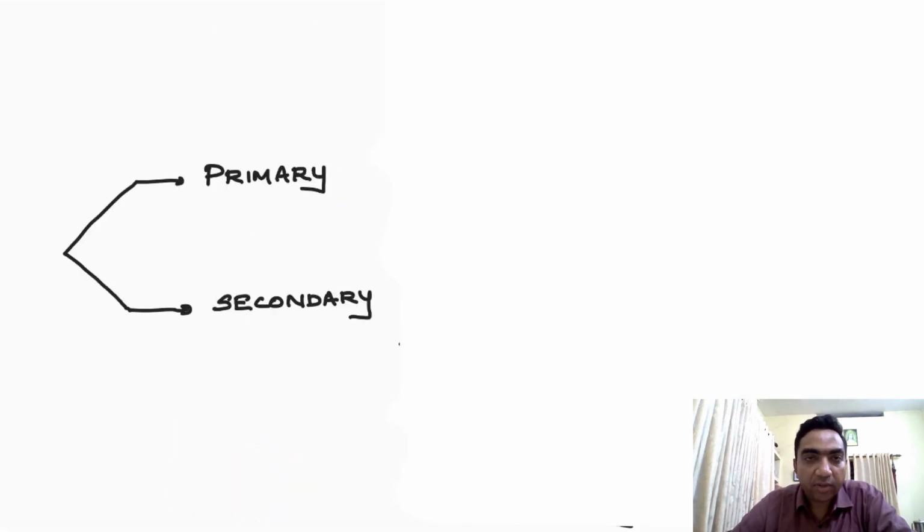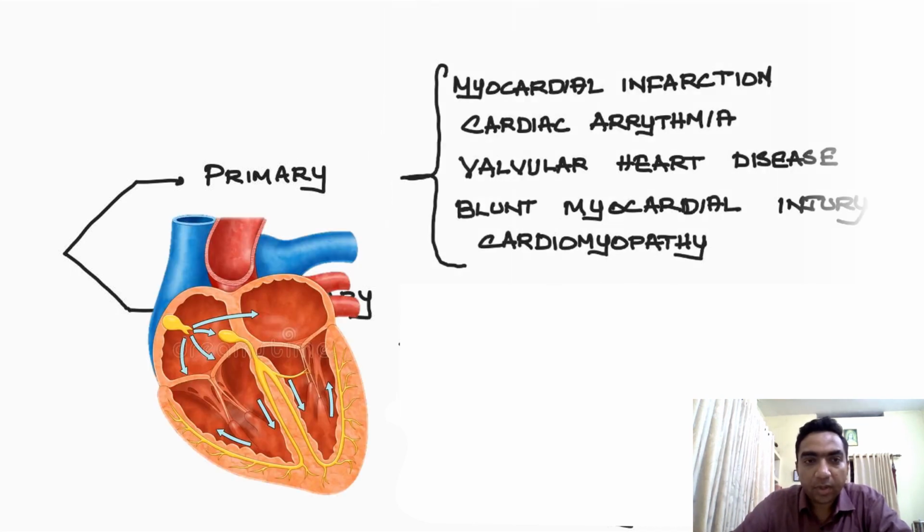What are the causes for cardiogenic shock? It can be either a primary cause or a secondary cause. Primary cause is a problem with the heart. Secondary cause, the heart is not working due to other causes. The primary causes are myocardial infarction, where the heart is not pumping; cardiac arrhythmia, where the pulsation of the heart is irregular, sometimes it stops, sometimes it works; valvular heart disease, where everything the heart pumps is coming back to the heart; blunt myocardial injury, where the heart is not functioning properly; or cardiomyopathy, where the muscles of the heart are weak or not normal.